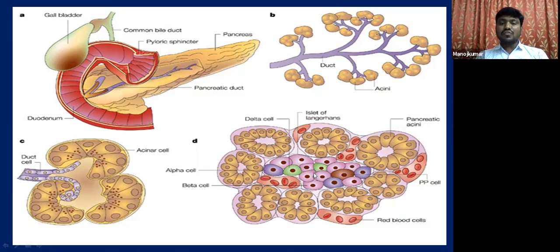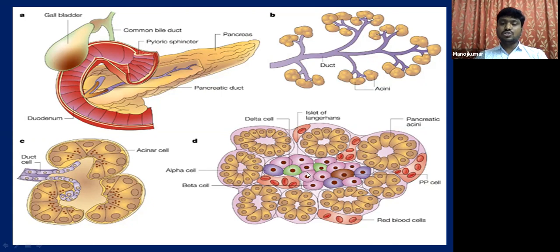Among these islets of Langerhans, there are different cells. If you see, there are different colors of cells in the endocrine part. Among them, there are alpha cells, beta cells, and delta cells. These are alpha cells, and these are beta cells. The alpha cells secrete one important hormone called glucagon, whereas the beta cells secrete another important hormone called insulin.